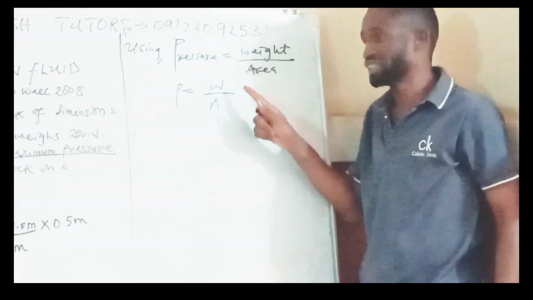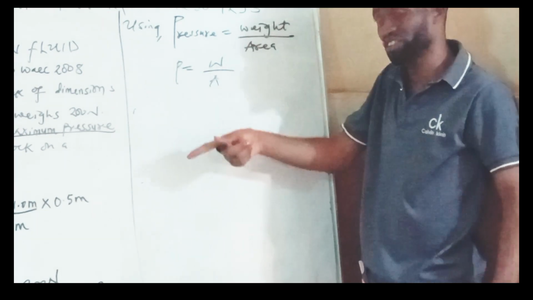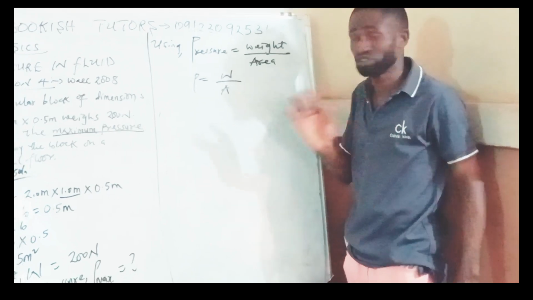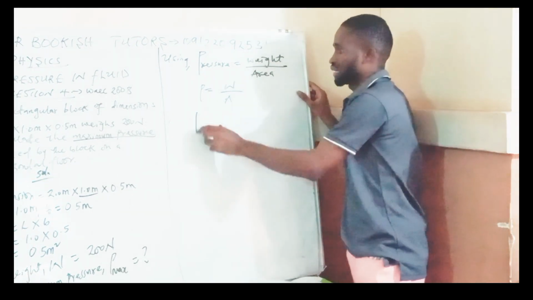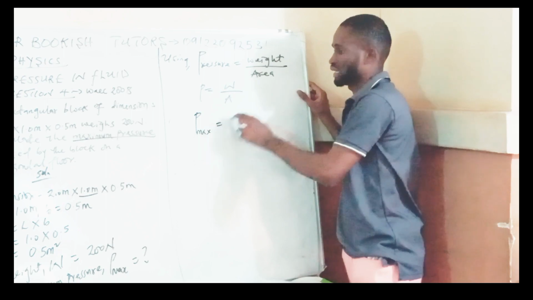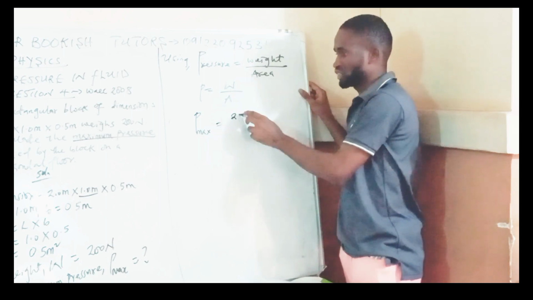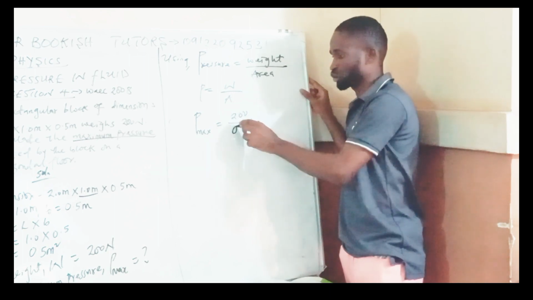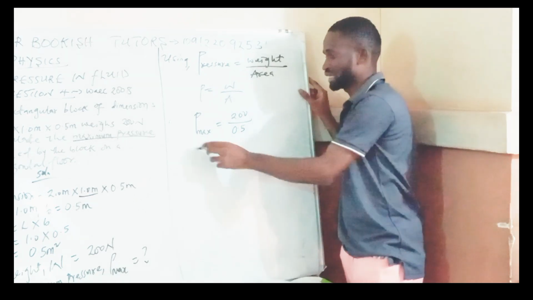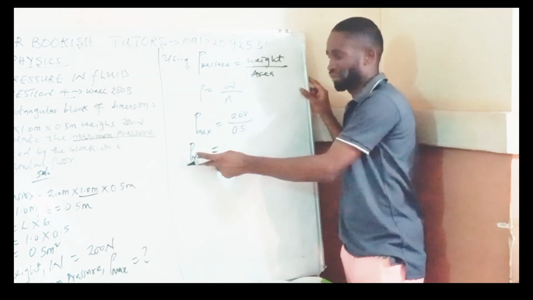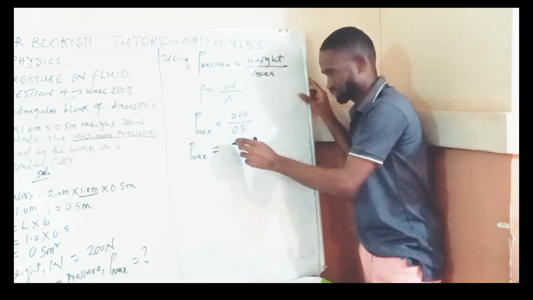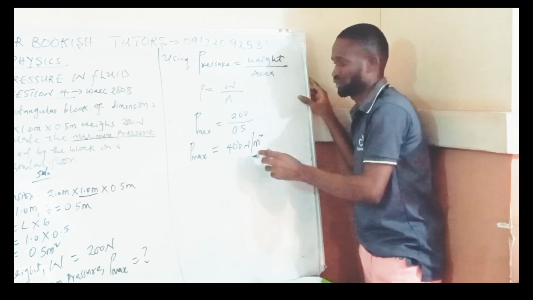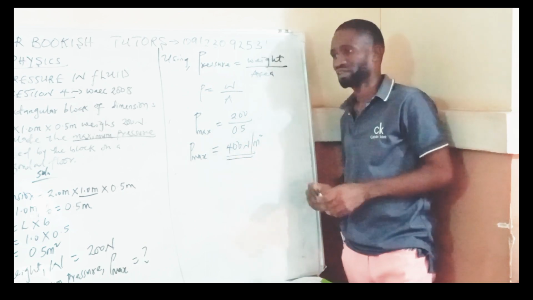Okay? Now, if I don't want to use weight, assuming force is given, it's going to be F over A, because you know that weight and force are the same thing because they are measured in Newton. Some of them are also vector quantities. Now the P maximum here, what is our weight? Our weight here is 200 Newton all over our area, which is 0.5. So finally, our maximum pressure is 400 Newton per meter square. So this becomes our final answer.